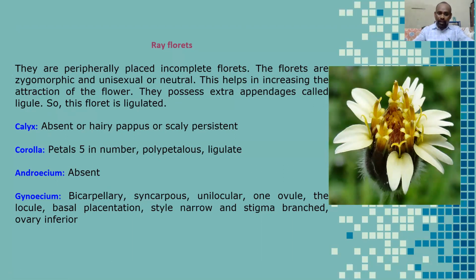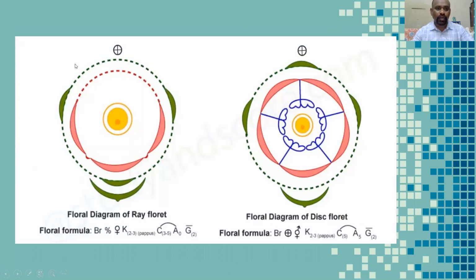Gynoecium bicarpellary, syncarpous, unilocular, and one ovule, basal placentation. Style is narrow and stigma branched. Ovary is inferior. Right, these are the floral diagrams and floral formula of both disc florets and ray florets.